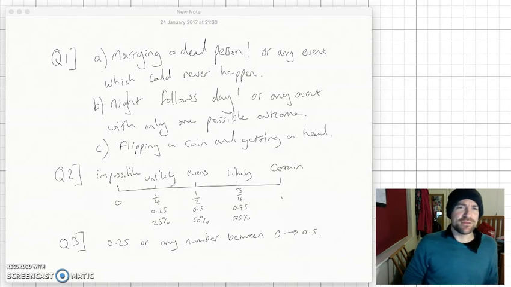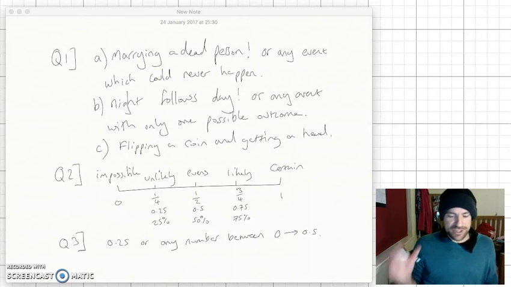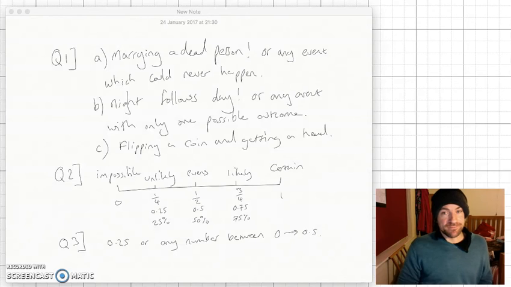And then flipping a coin and getting a head, that is evens, because there's two outcomes, heads or tails, equally likely to happen. We'll cover more of that further down the playlist. I've given you the probability scale again there, sketched out. And that leads on to question 3.